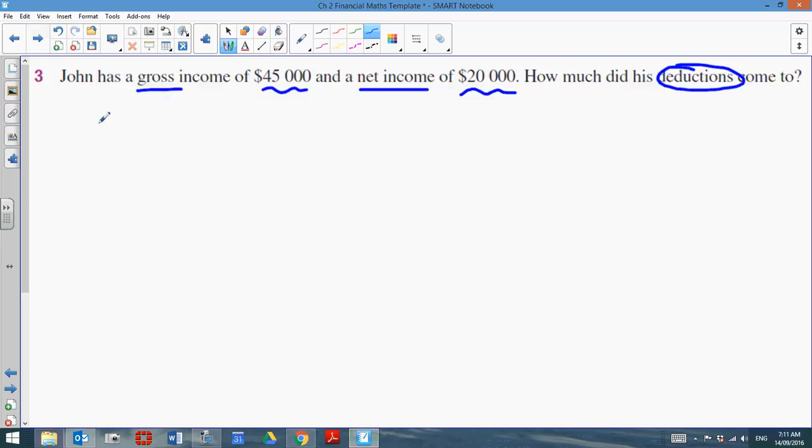So that means to figure out how much he actually takes home, his deductions are going to be the difference between the two. So 45,000 minus 20,000. So his deductions were 25,000.